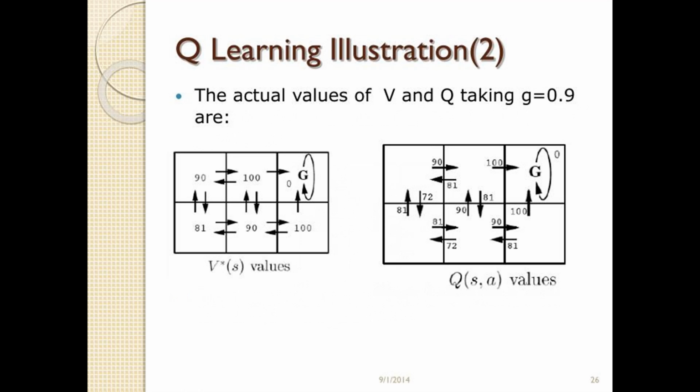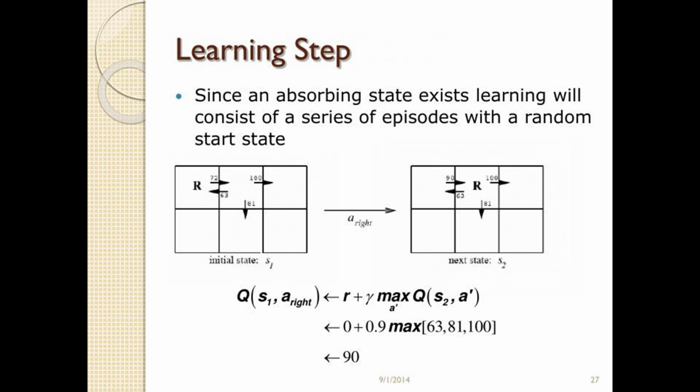The Q values and V values would be computed based on these rewards and the Q-learning algorithm, aiming to maximize rewards while navigating from the starting state to the goal state. Learning step: since an absorbing state exists, learning will consist of a series of episodes with a random start state.